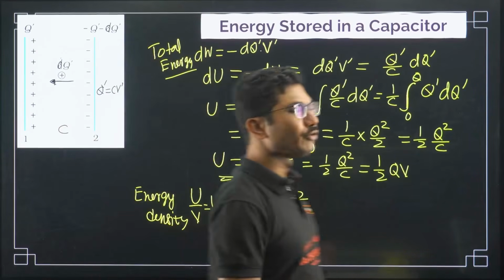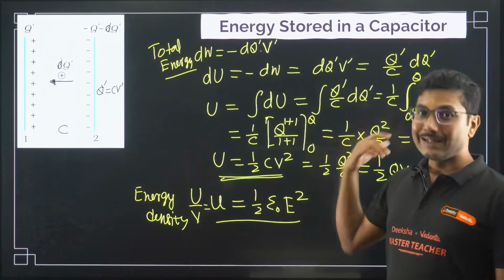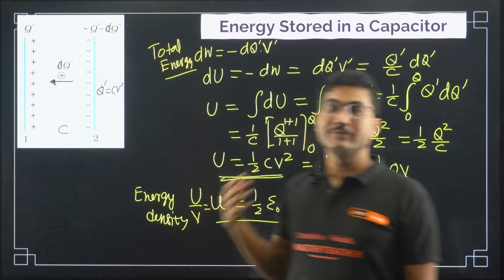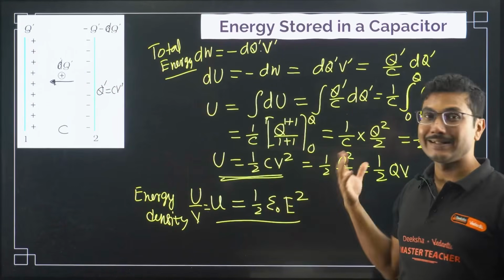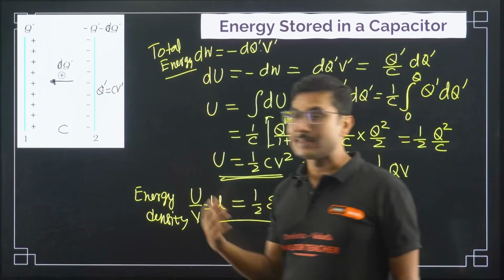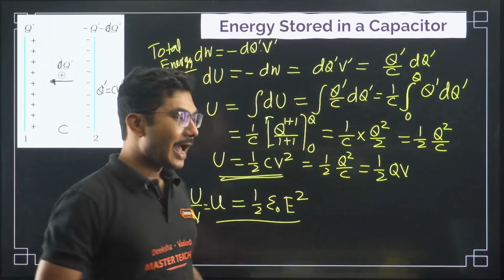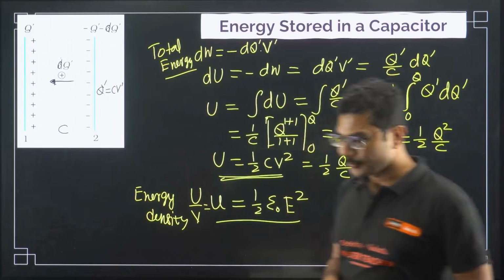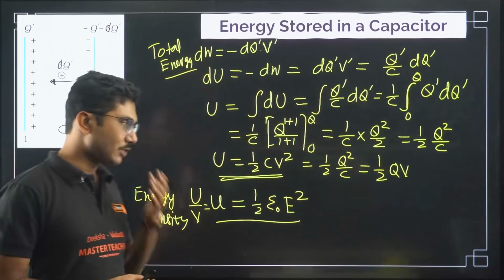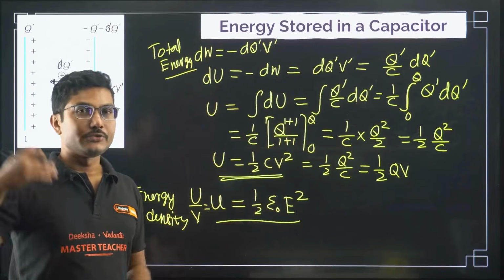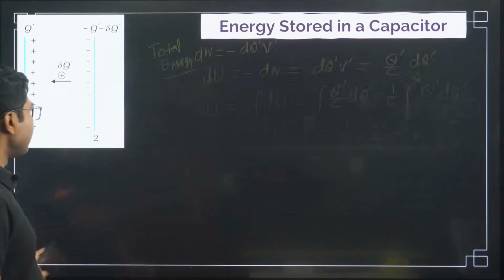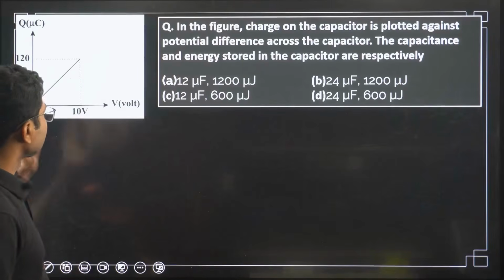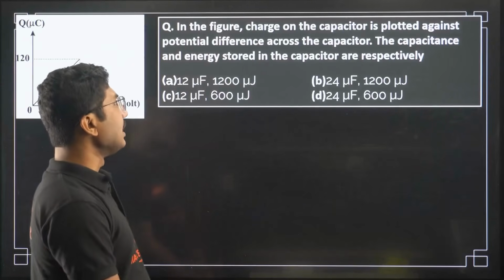So basically it tries to show you that the energy that is stored in a capacitor is basically stored in the electric field. The energy which is stored in the capacitor is in the form of electric field. So you are basically generating an electric field, and that electric field is storing the potential energy. This is a conceptual question. Based on this there might be one conceptual MCQ that might come in future. If you study physics, this concept will be very, very helpful for you, even if you study electronics or computer science.